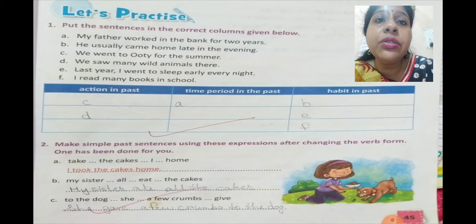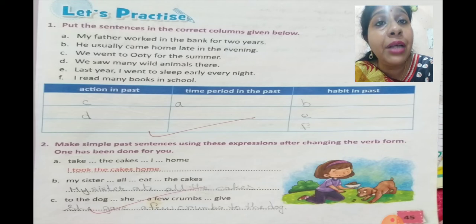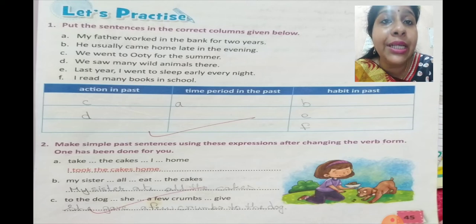Okay, so see here, number A, my father worked in the bank for 2 years. So we are talking about time. Yes, it will be under time period in the past. So you will write A below time period in the past. Number B, he usually came home late in the evening. So we are talking about a habit in the past. So you will write B below habit in past.